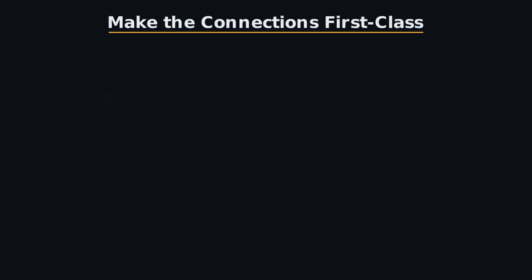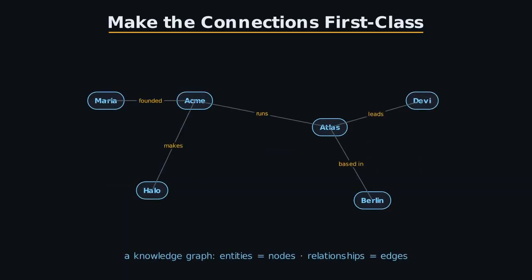Instead of a bag of independent chunks, it builds a knowledge graph. The entities become nodes, and the relationships between them become the edges. Each fact is a tiny triple. Maria founded Acme. Acme runs Atlas. Strung together, thousands of these triples form a web of knowledge. Now the connection between Maria and Atlas isn't lost between two documents. It's an explicit path you can walk along. That one change reshapes both halves of the pipeline: how we build the index and how we search it.